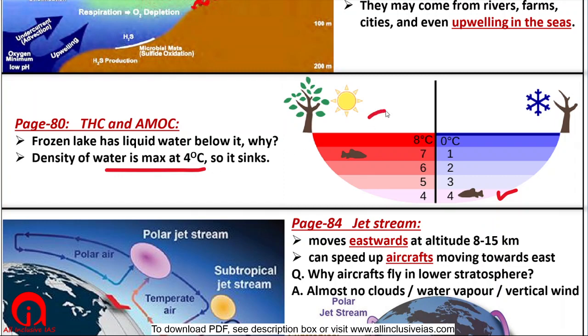So, from summer, as the temperature starts to drop and the temperature of the water becomes 4 degrees Celsius, then its density increases and this dense water sinks downwards. Now, as the winter progresses and temperature reaches 0 degrees Celsius, then the top layer of the lake will get frozen. But the water in the lake remains at 4 degrees Celsius, therefore fish are able to survive.